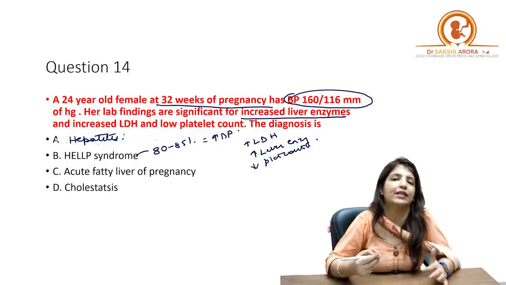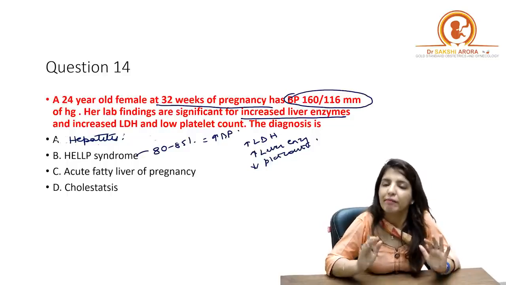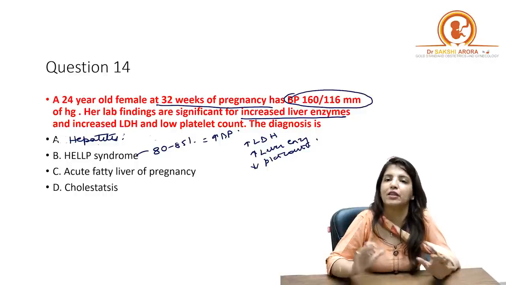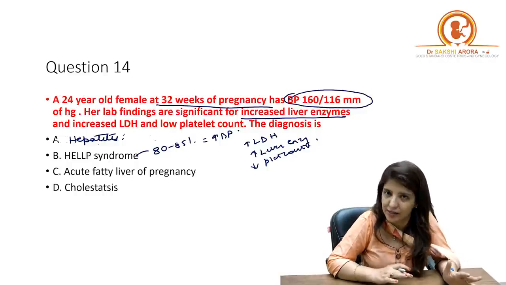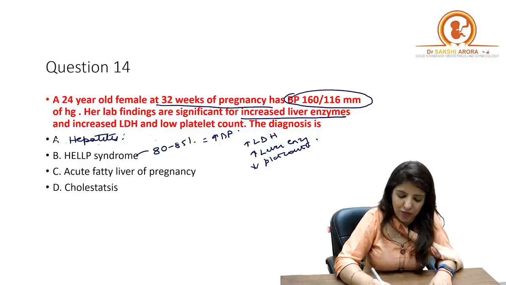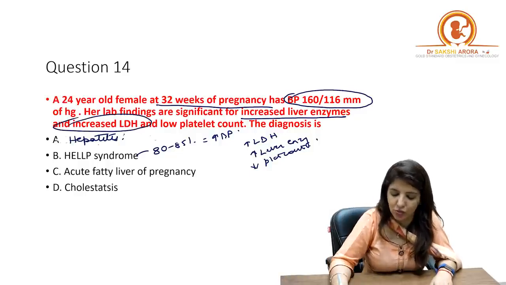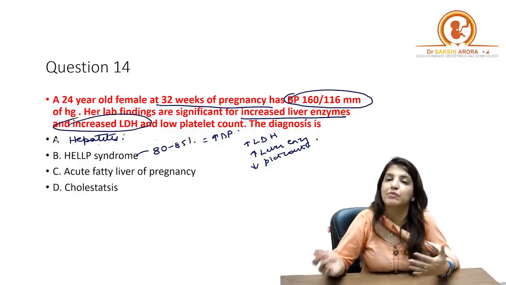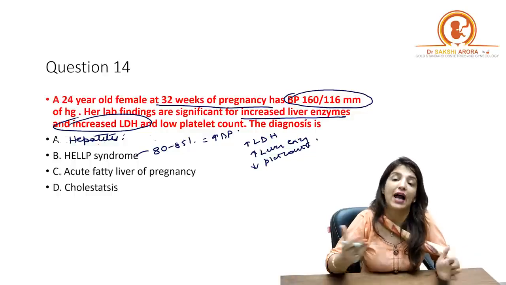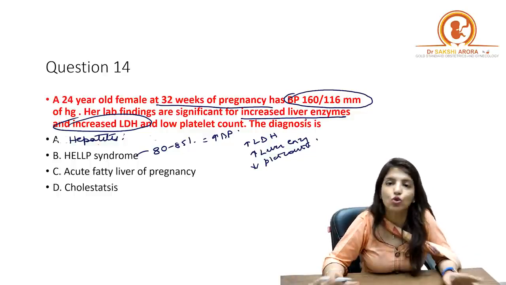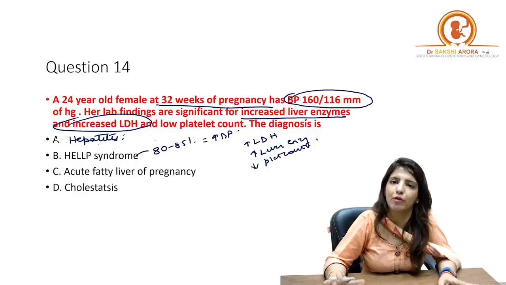That doesn't mean that they cannot have HELLP syndrome. But in 85% cases, the BP of the patient will be raised. So in this question, we are getting increased LDH, increased liver enzymes, low platelet count and high BP. That leaves no doubt that the diagnosis is HELLP syndrome.